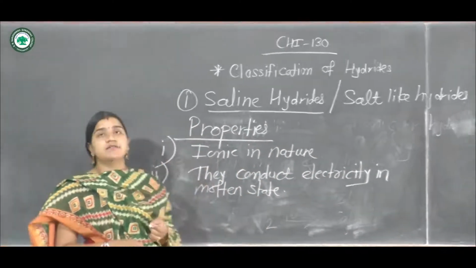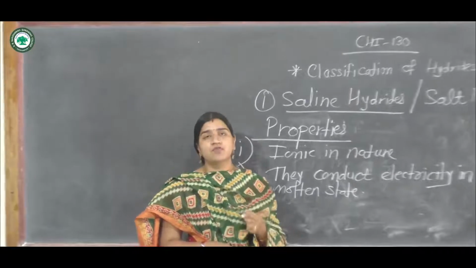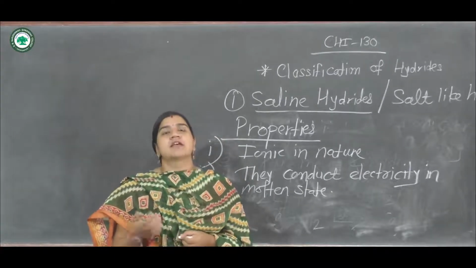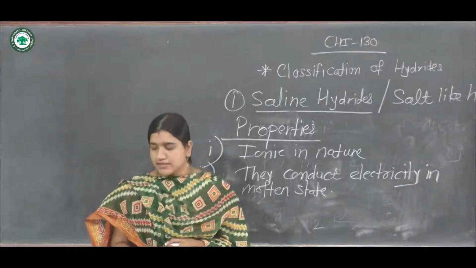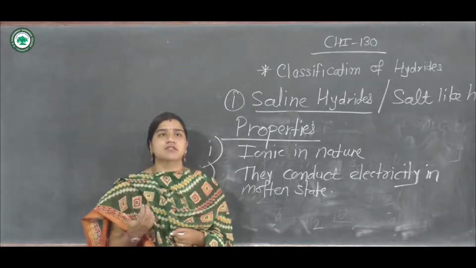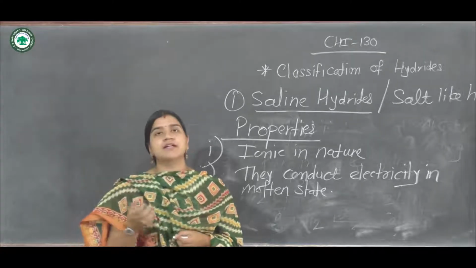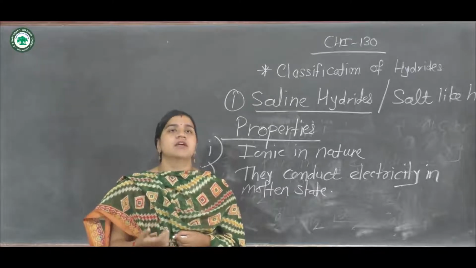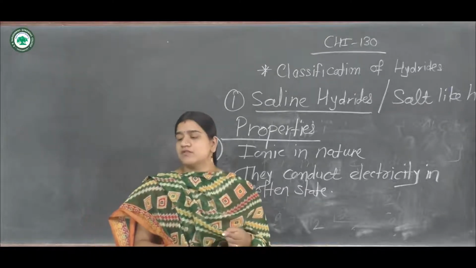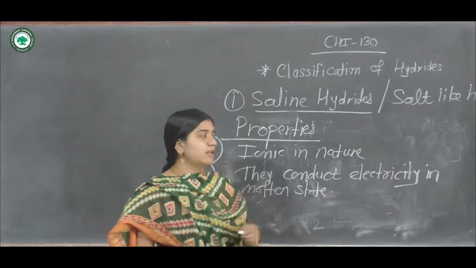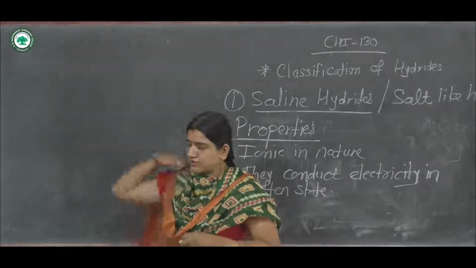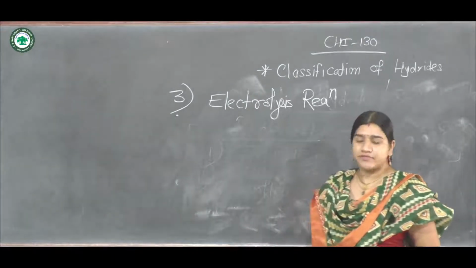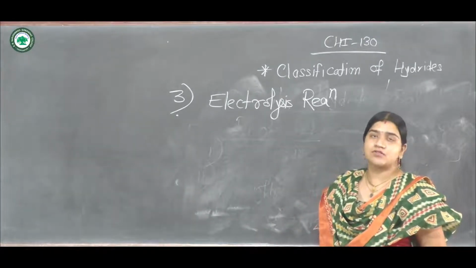Then the third one is that these fused hydrides undergo the process of electrolysis, and as a result of electrolysis, metal and hydrogen are separated. Metal gets deposited at the cathode and hydrogen is liberated at the anode in the electrolysis reaction. So this is the third property, that is the electrolysis reaction. When a fused hydride undergoes electrolysis, the metal and the hydrogen are separated.